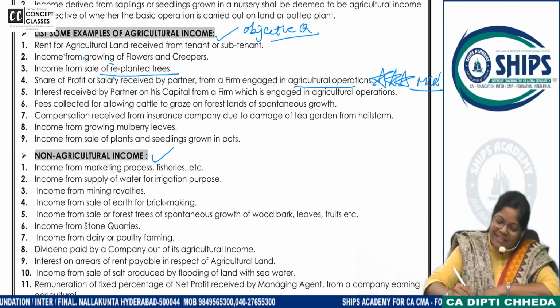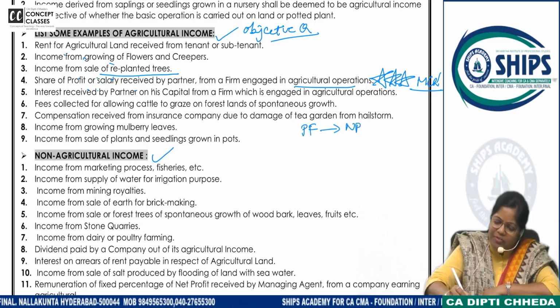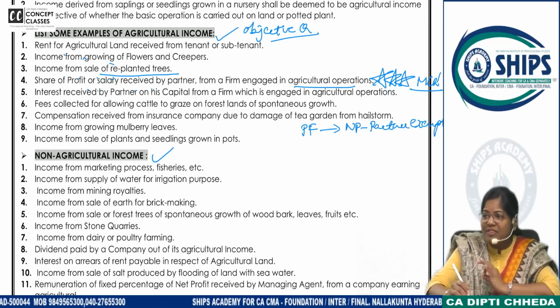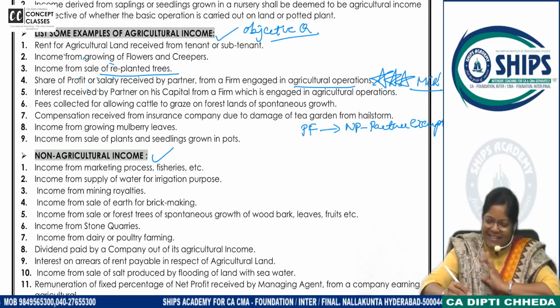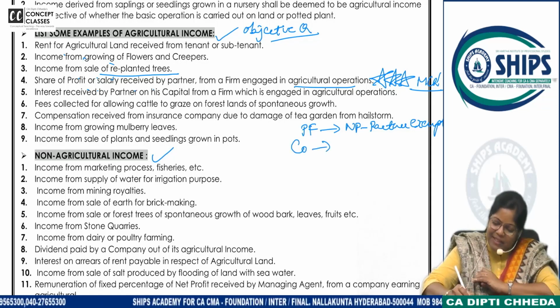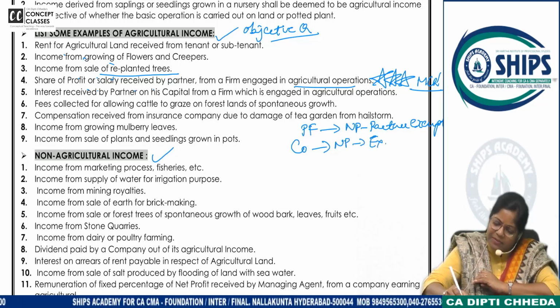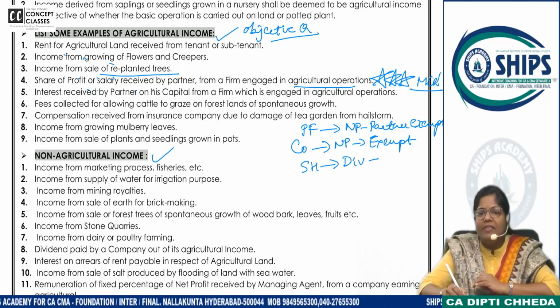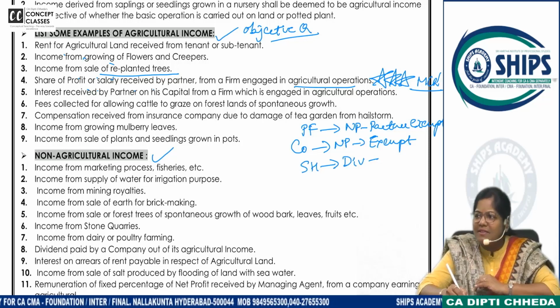Clear, no? See, if it is a partnership firm giving net profit to partners, it is exempt. Why? Because the partnership firm is doing which activity? Farming, agriculture. It is a company earning net profit, exempt. To the shareholders, they are giving dividend. Is that dividend exempt in the hands of shareholders?